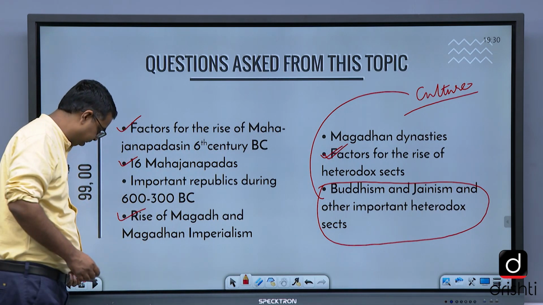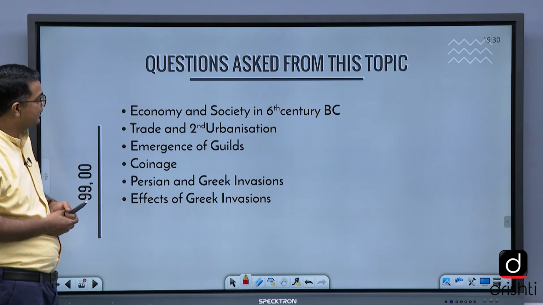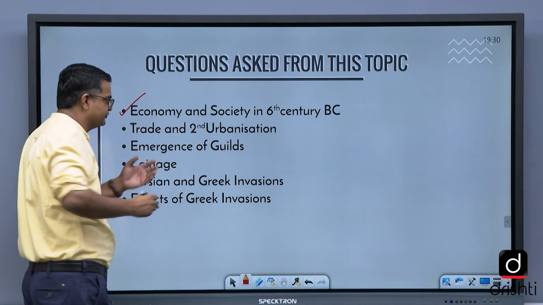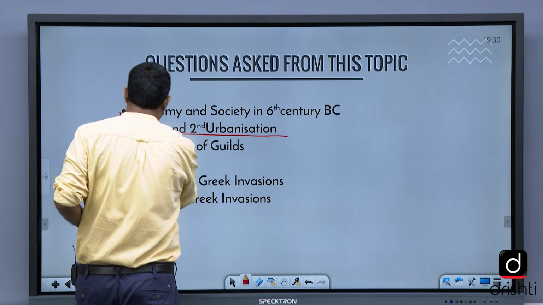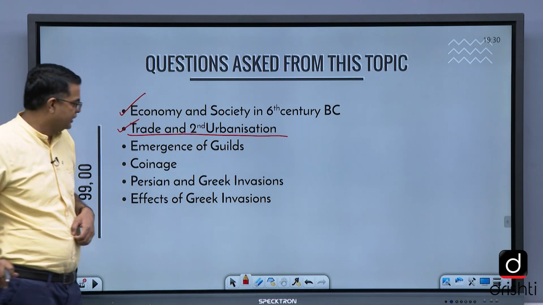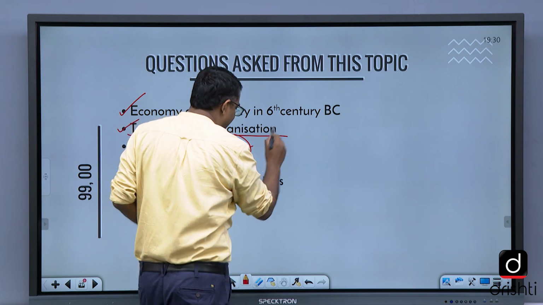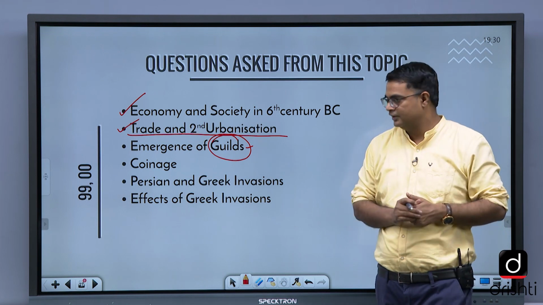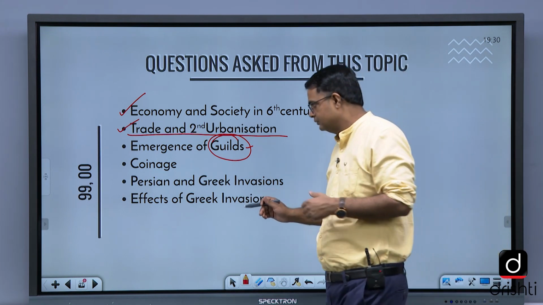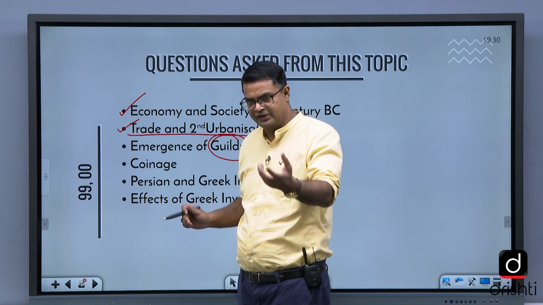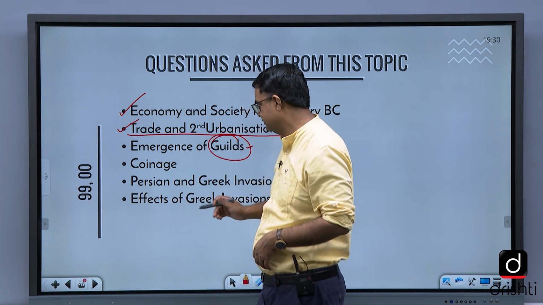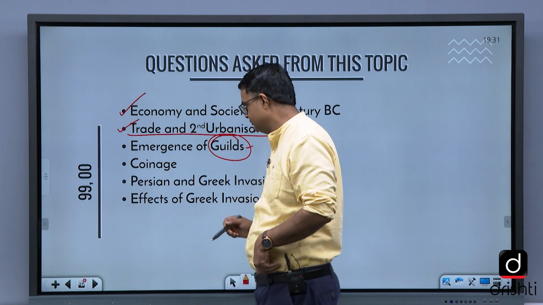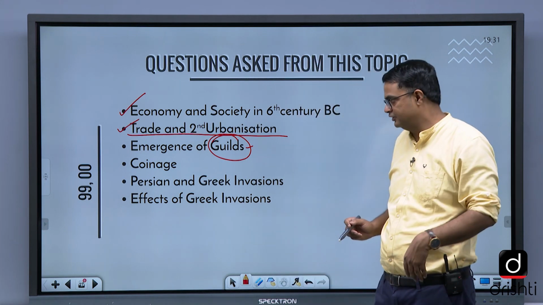So, questions asked from this topic: economy and society in 6th century BC, the phase of second urbanization. You have to know all this, focus on this. Trade and second urbanization, emergence of the guild system for the first time, and we find questions on guilds in the post-Maurya period, the development of trade and guild system. A guild is a group of traders, artisans and craftsmen. Coinage: the first time, the punch-marked coins we see in this period, the pre-Maurya period, that is the period from 600 to 300 BC.